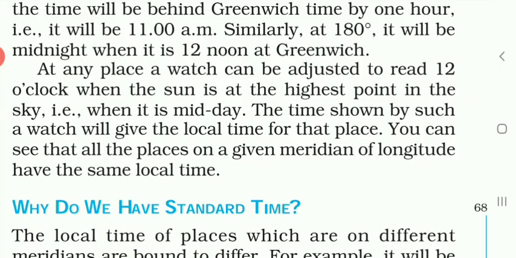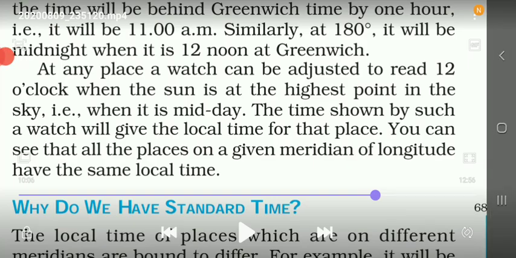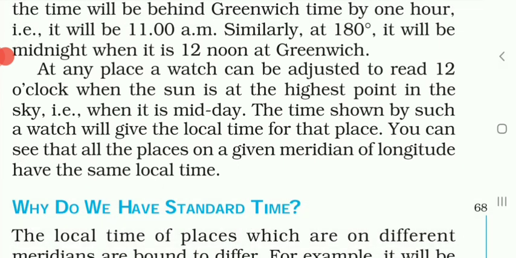The time shown by such a watch will give the local time. So the time shown by such a watch will give the local time for that place. You can see that all the places on a given meridian of longitude have the same local time. मतलब इसका ये है कि right from the North Pole to South Pole, everywhere on that particular longitude, on a given meridian of longitude, will have the same local time.